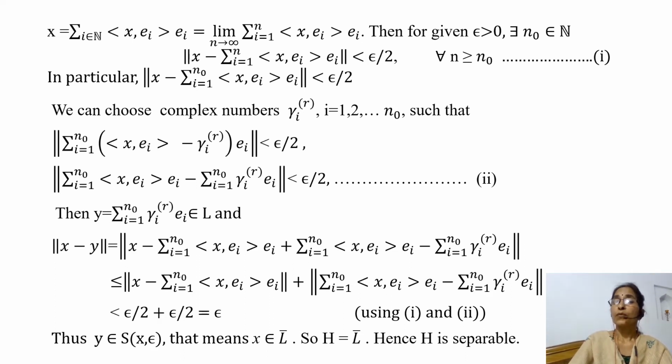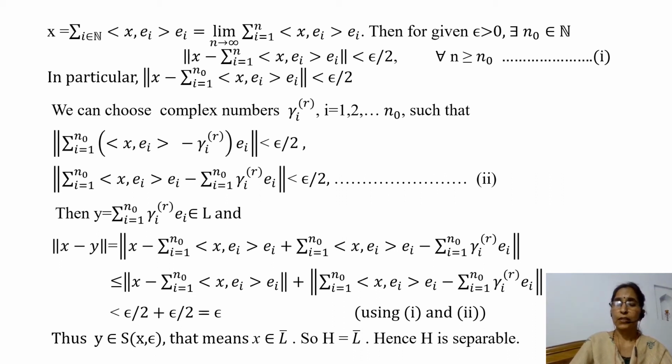Then for given epsilon greater than 0, there exists n naught in N such that norm of x minus summation i varies from 1 to n of inner product x, e_i into e_i is less than epsilon by 2 for all n greater than or equal to n naught.